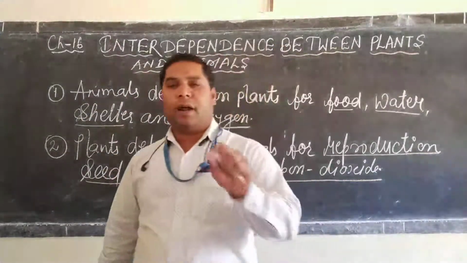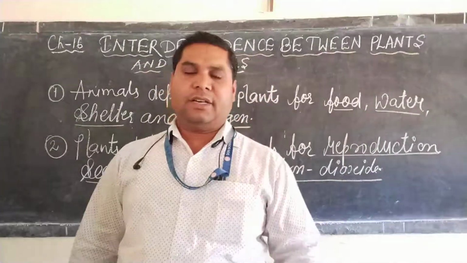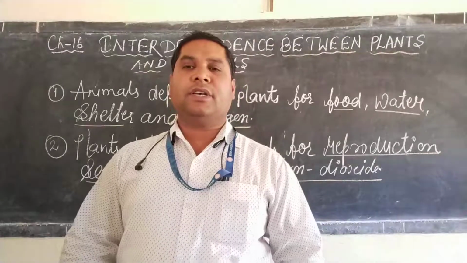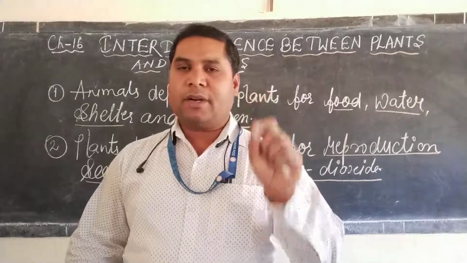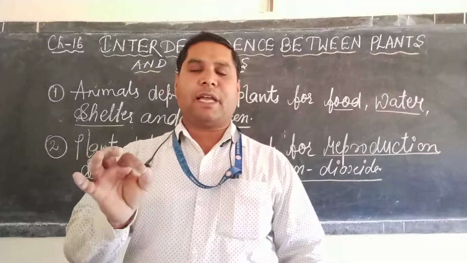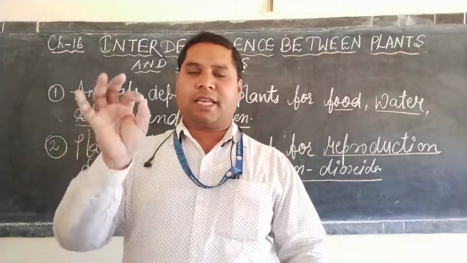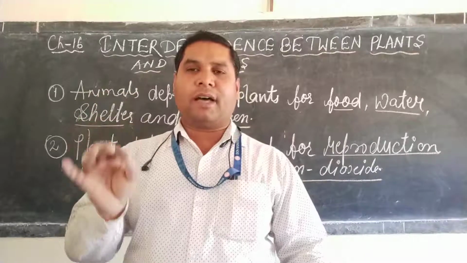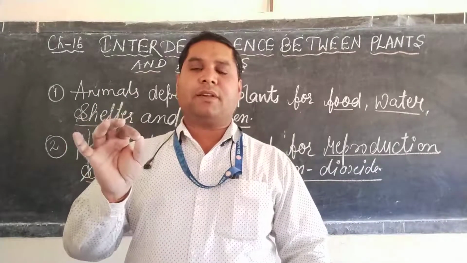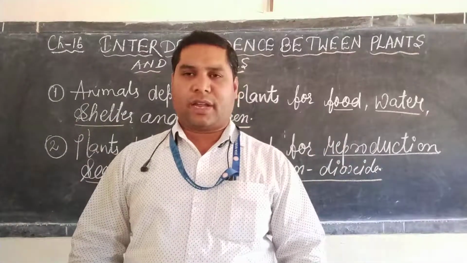Now plants depend on animals for carbon dioxide. Dear student, we human beings and animals release carbon dioxide when we breathe out, or you can say during the chemical process of respiration we give out carbon dioxide, and this carbon dioxide is absorbed by green plants. So green plants depend on animals for carbon dioxide.